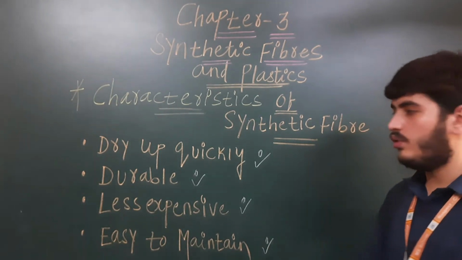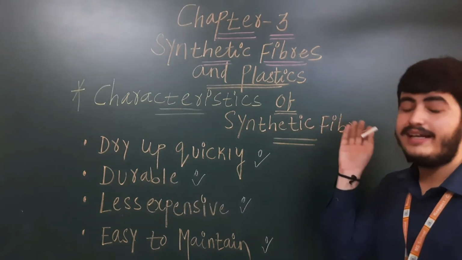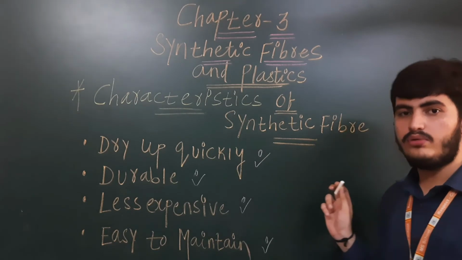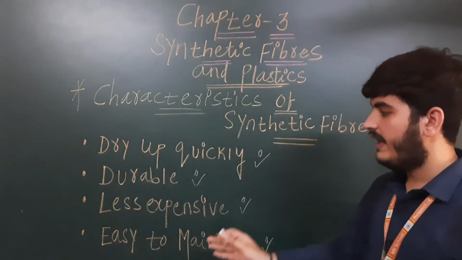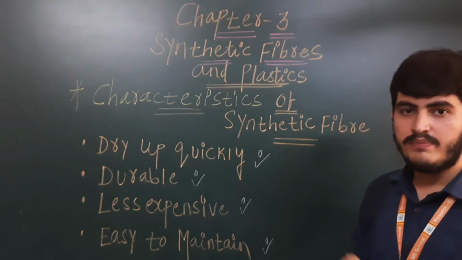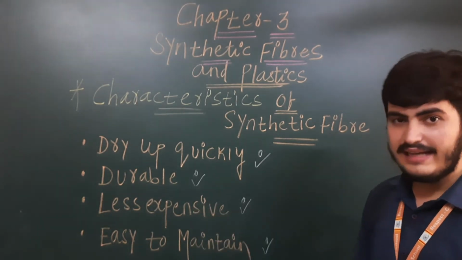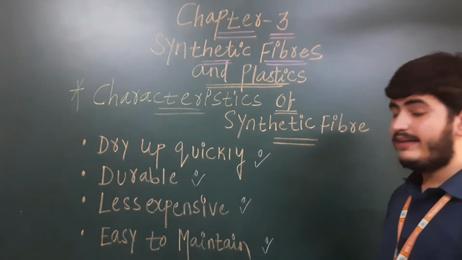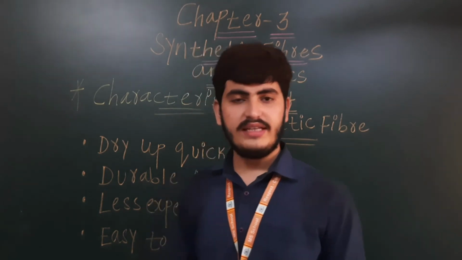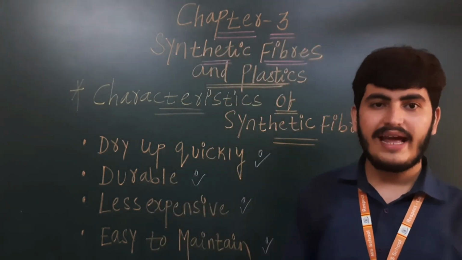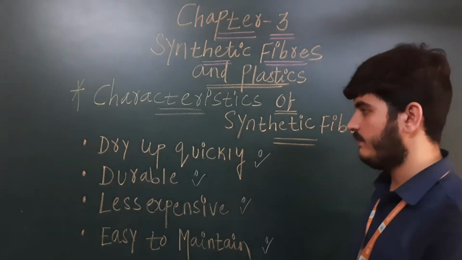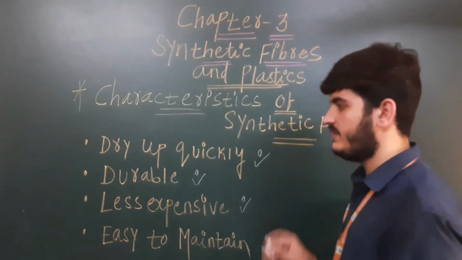The activity I told you for drying up quickly, that you did, showed that synthetic fiber dries quickly as compared to the natural fiber cotton. It is durable, and less expensive. Why? Because it is synthetic, it is artificial, that's why it is less expensive. It is very easy to maintain. In some synthetic fibers, as you have seen, creases do not form quickly, as in nylon, so you do not need to iron it again and again, so it is easy to maintain. So these are the 4 characteristics of synthetic fiber.